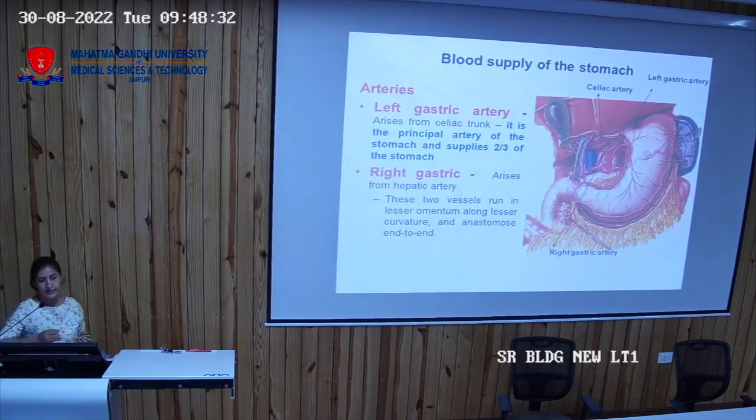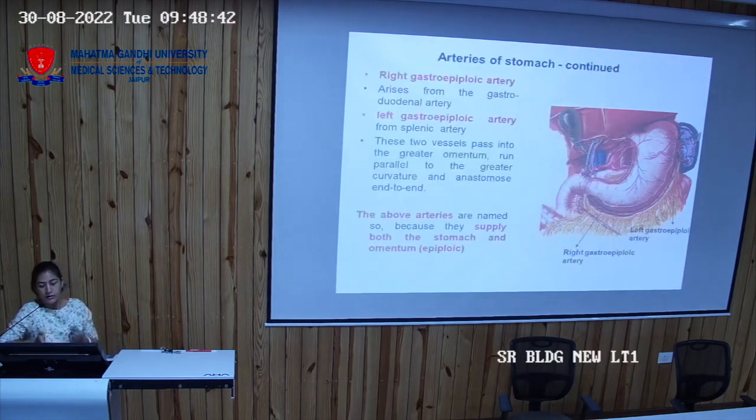Now blood supply, left gastric, right gastric. Left gastric कहाँ से आ रही है? डायरेक्ट ब्रांच है celiac trunk की. Right gastric proper hepatic artery से आ रही है. Then towards the greater curvature, two arteries are there, right gastroepiploic, left gastroepiploic. Left gastroepiploic कहाँ से आ रही है? Splenic artery. So this is not a direct branch from the celiac trunk. Right gastroepiploic, gastroduodenal artery.